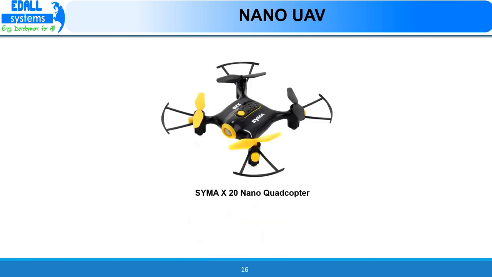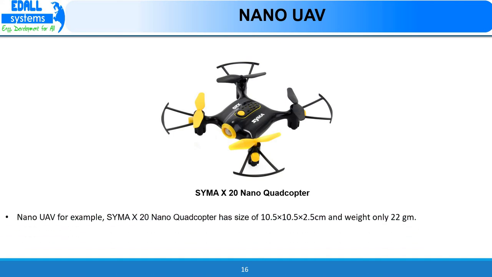Cyma X-20 Nano quadcopter is an example for nano unmanned aerial vehicle. Cyma X-20 Nano quadcopter has length and breadth of 10.5 centimeter, 2.5 centimeter height, and its weight is just 22 grams. Nano unmanned aerial vehicles are used for ultra short range surveillance.